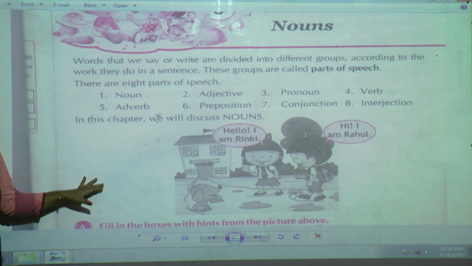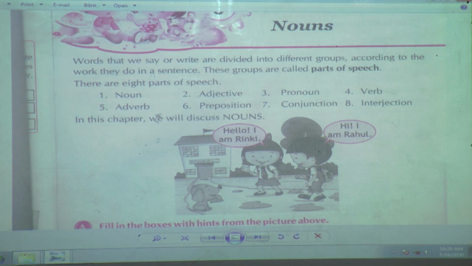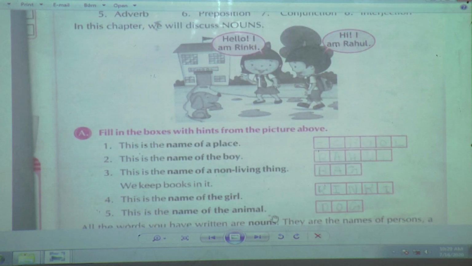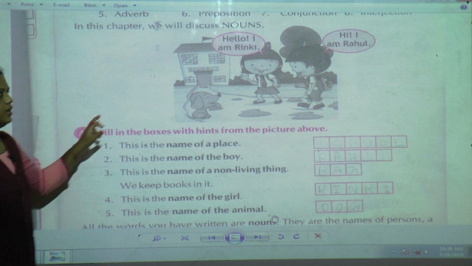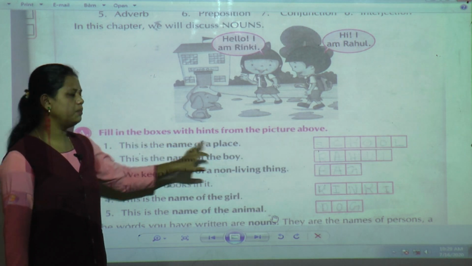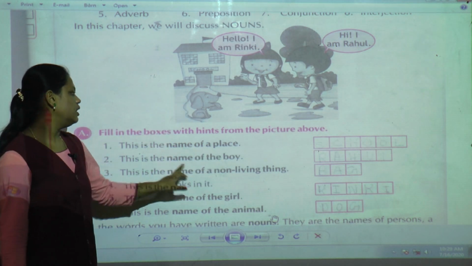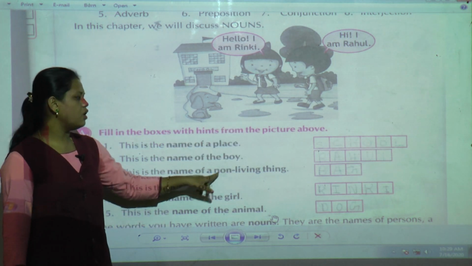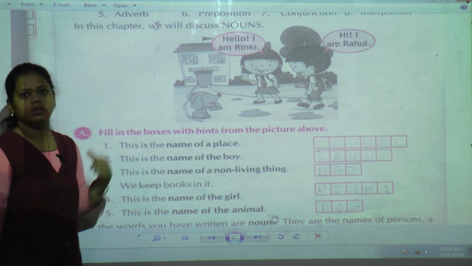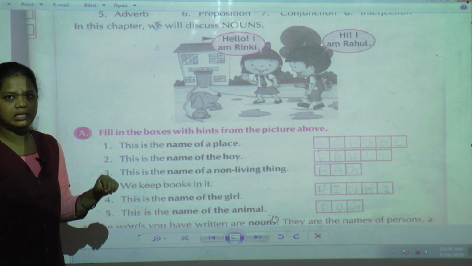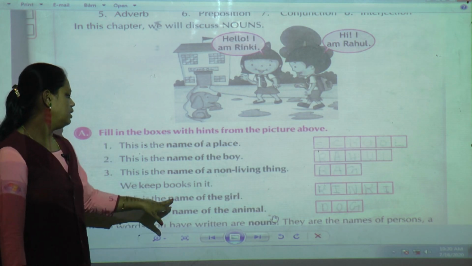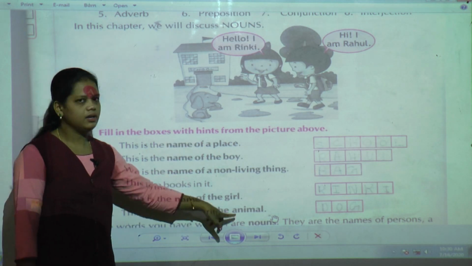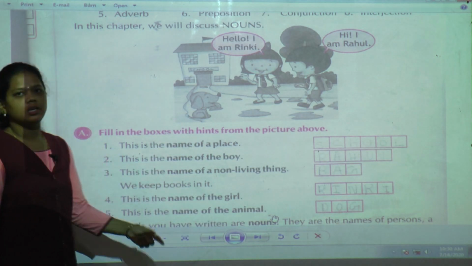With the help of this picture we solved some questions. The name of the place is school, the name of a boy is Rahul, the name of a non-living thing in which we keep all the books is bag, the name of the girl is Rinki and the name of the animal is dog.